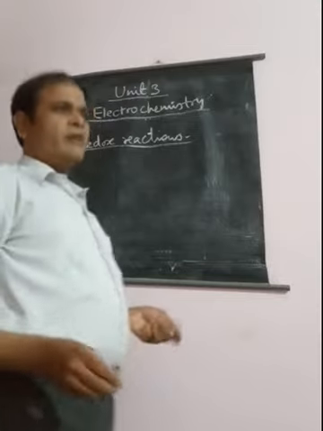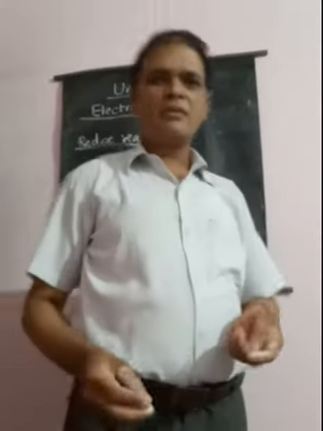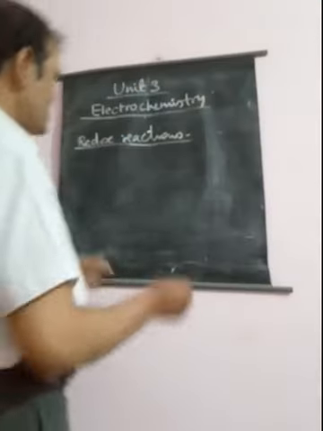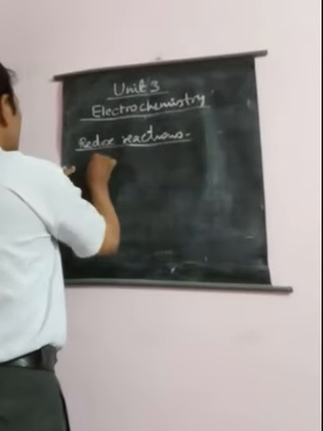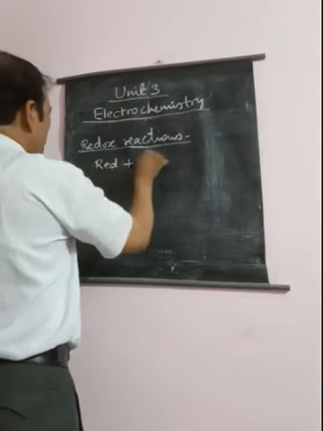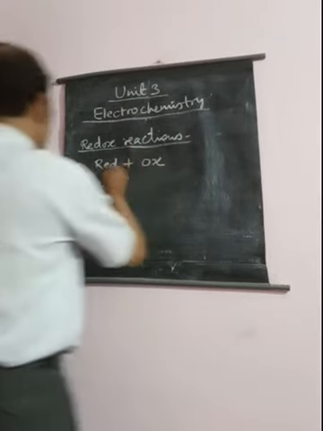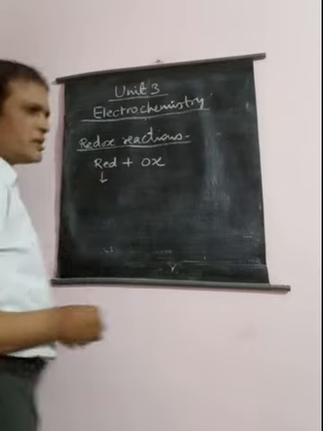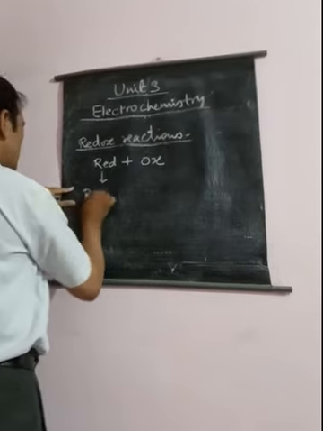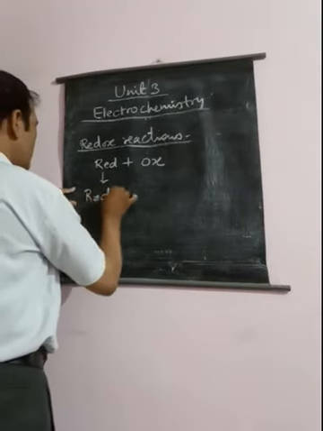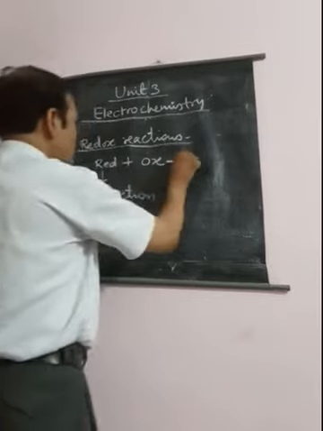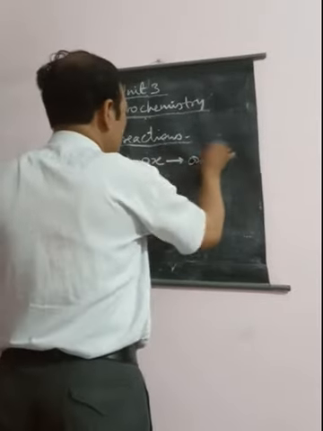The word redox is made by the combination of two other words, red plus ox. Here red means not the color red, it means reduction, and ox means oxidation.